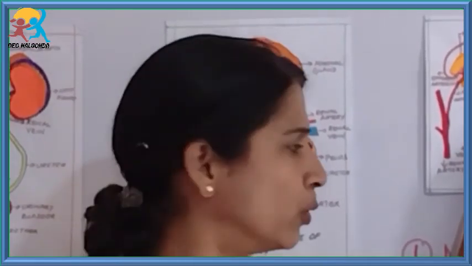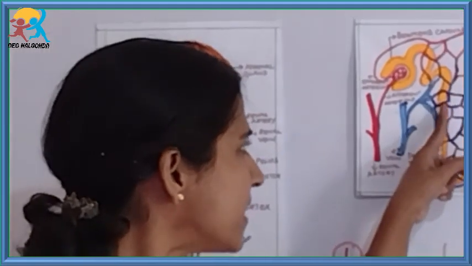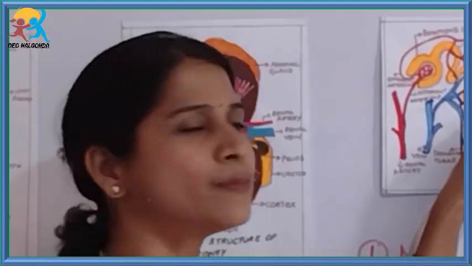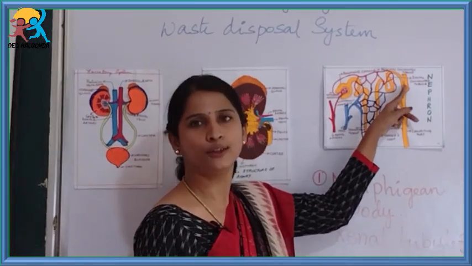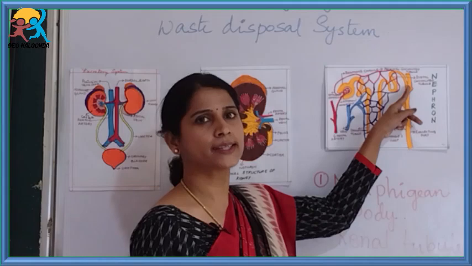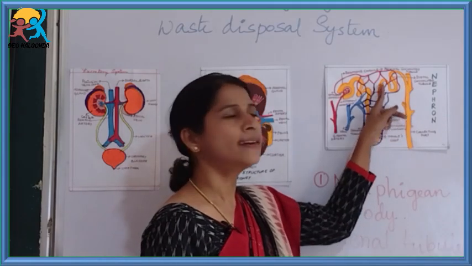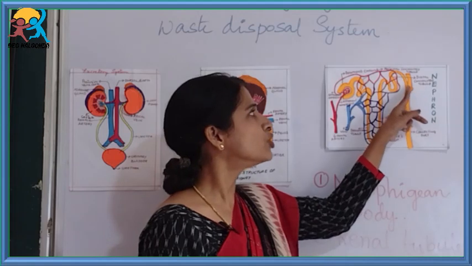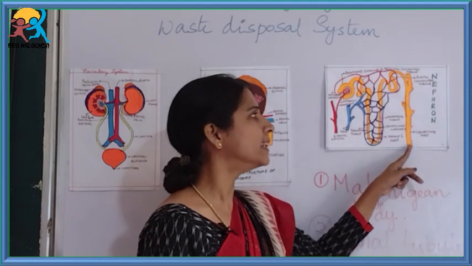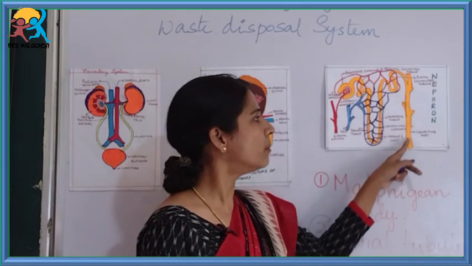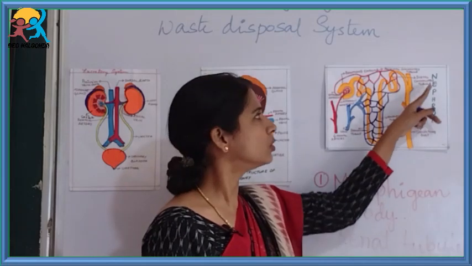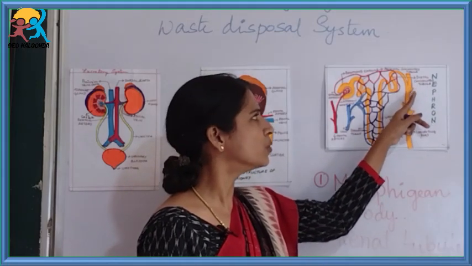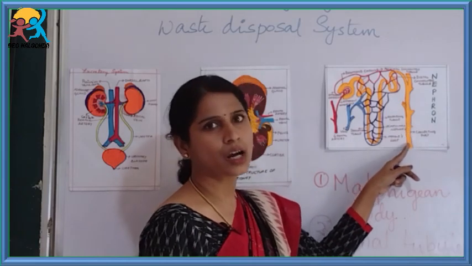So it is tubule, and next to that is Henle's loop, which is named after its discoverer, the scientist Henle. And the next portion is called the distal convoluted tubule. Distal because it is placed at a distance. So it is called the distal convoluted tubule, which opens into a duct called the collecting duct. This duct is common for 2 or 3 nephrons. So the distal convoluted tubules of 2 or 3 nephrons can open into this collecting duct.